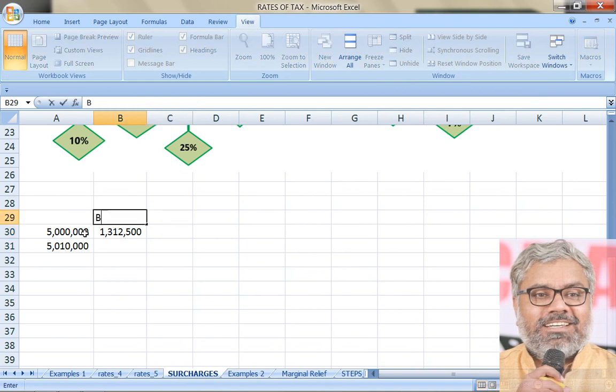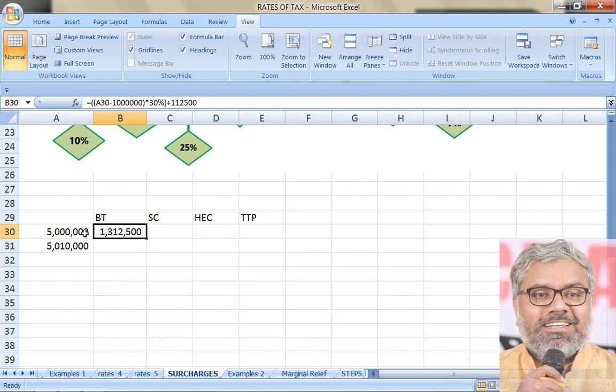Is there a surcharge applicable? This is base tax. This is surcharge. This is, let us say, health and education cess. Then total tax payable. So just let us take this situation of an individual here. If the income of the individual is 50 lakhs rupees, how much is the base tax payable? Base tax payable is going to be 13 lakhs 12,500.